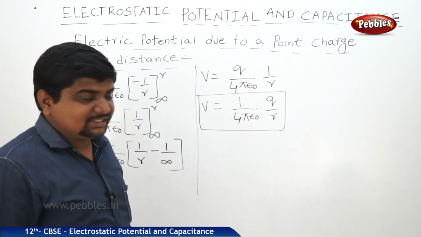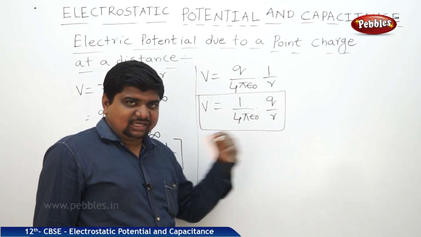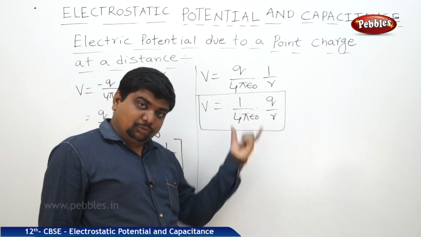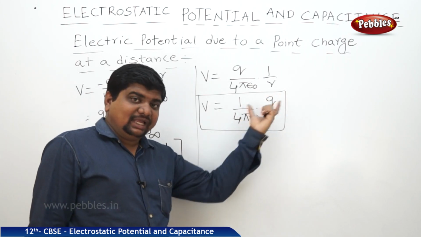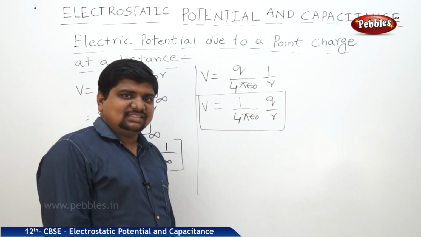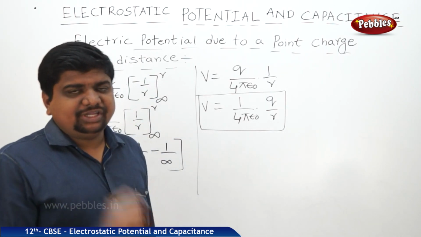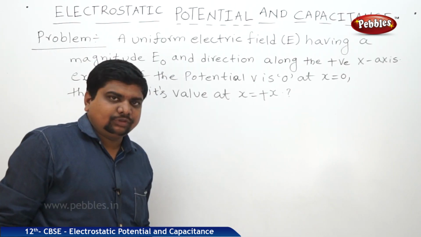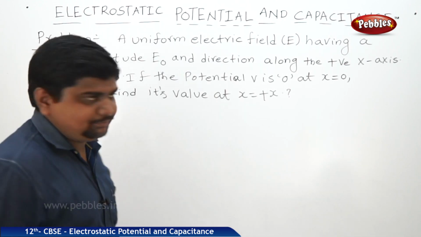Don't confuse the equations. F is equal to 1 by 4 pi epsilon naught into q1 q2 by r square. E is equal to 1 by 4 pi epsilon naught into q by r square. V is equal to 1 by 4 pi epsilon naught into q by r. And we have the relationship between F, E, V, where E is equal to F by q naught, and V is equal to E dot r. Now one problem which is related to the relationship between E and V.